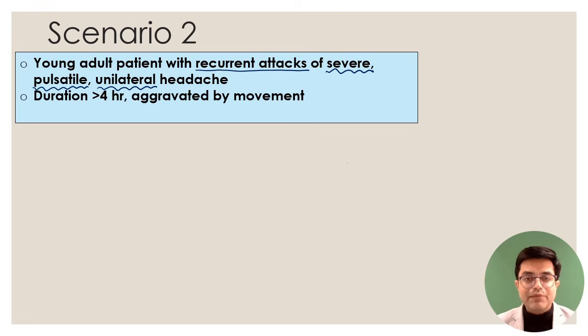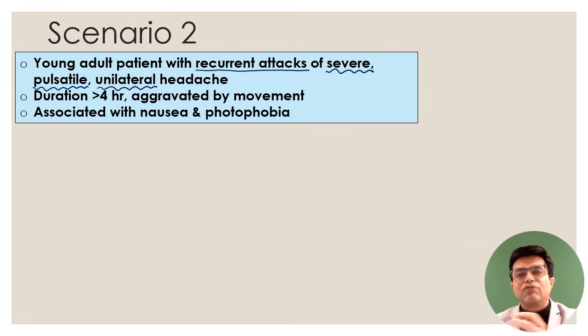Secondly, duration will be more than 4 hours if you don't give any therapy. If you don't treat it, the duration will continue for more than 4 hours, and it will be aggravated by movement. So the patient will try to sit in a closed room in darkness, and he will not be fond of moving around or moving his head. It will be aggravated by movement, and it will be associated with nausea, vomiting, and photophobia. As I said, the person will try to sit quietly without any movement, keeping his head on the affected side like this, and he will be feeling pulsations happening on this side.